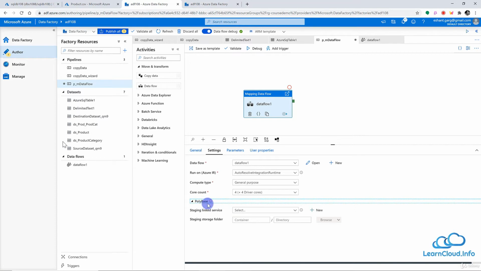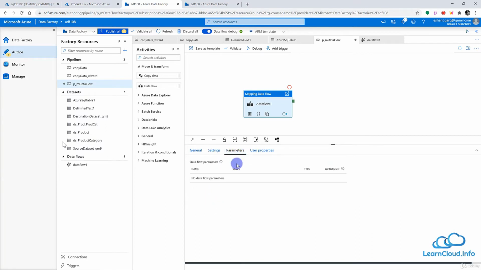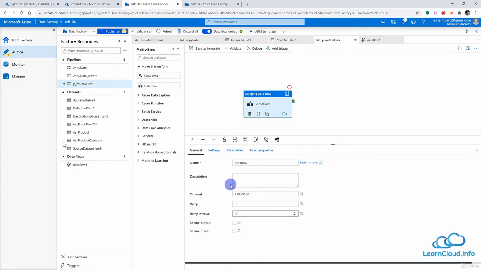And in this, we want to store data, before storing to data warehouse, we want to store data in the staging area. So we can do those kind of configurations here in the PolyBase section. We do not have any parameters as of now, but we can create a parameter, and we can pass value at the runtime dynamically. And then we have user properties, which we have already discussed in the previous lesson, and it is going to be the same for data flow task also. Now this is all we have for data flow here.